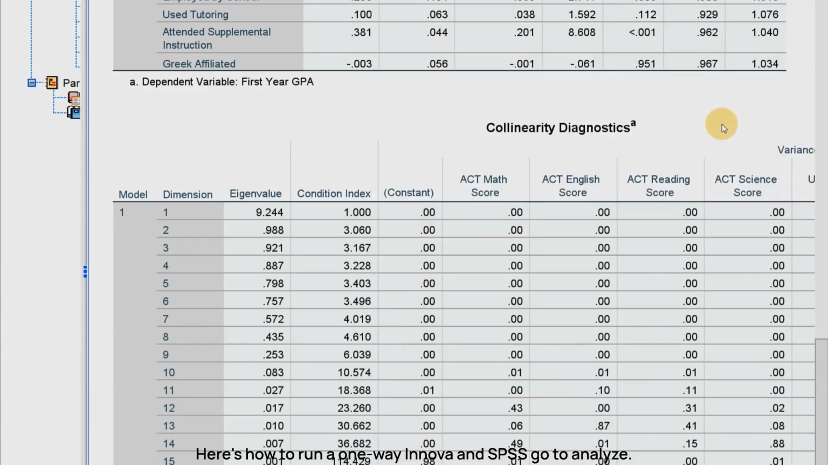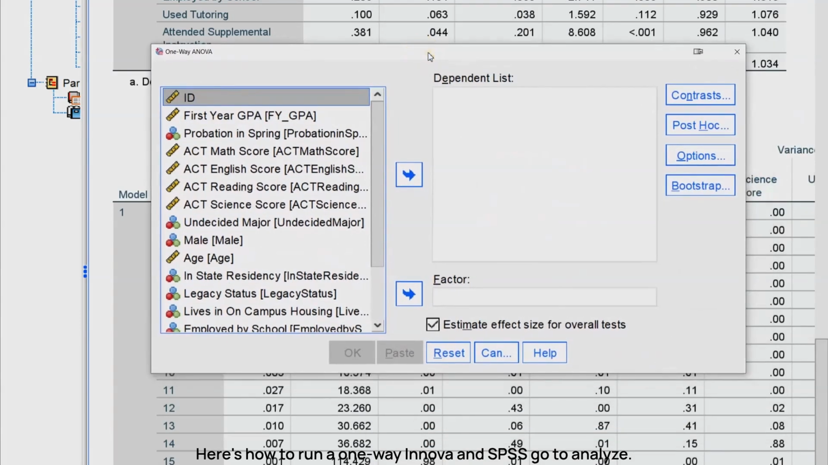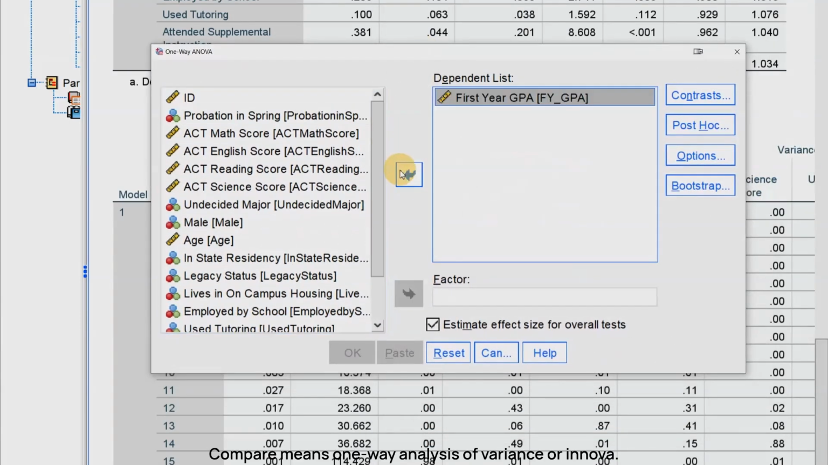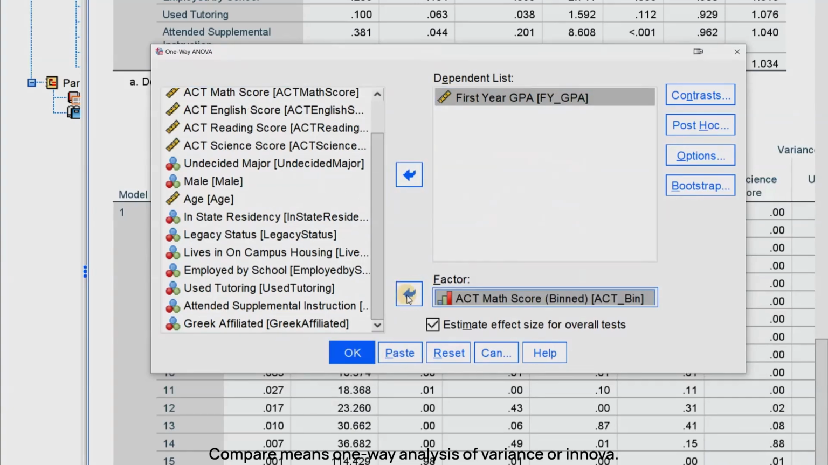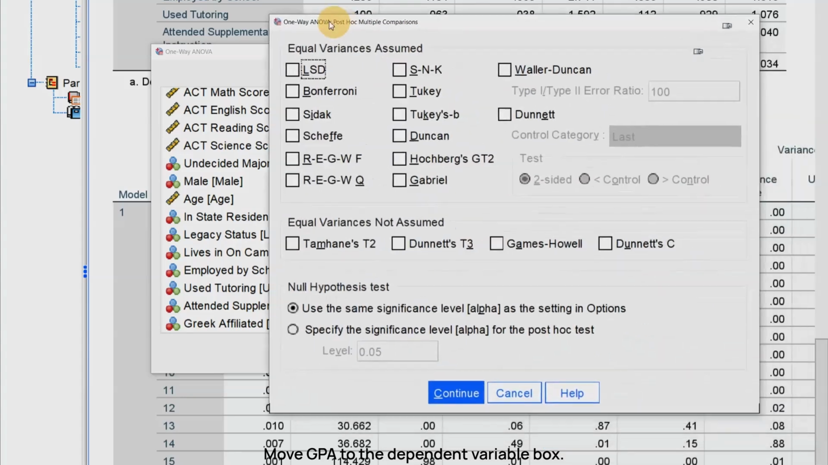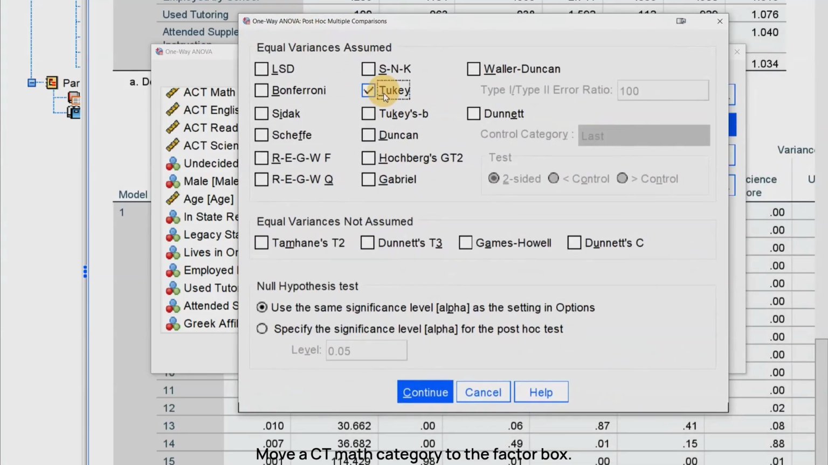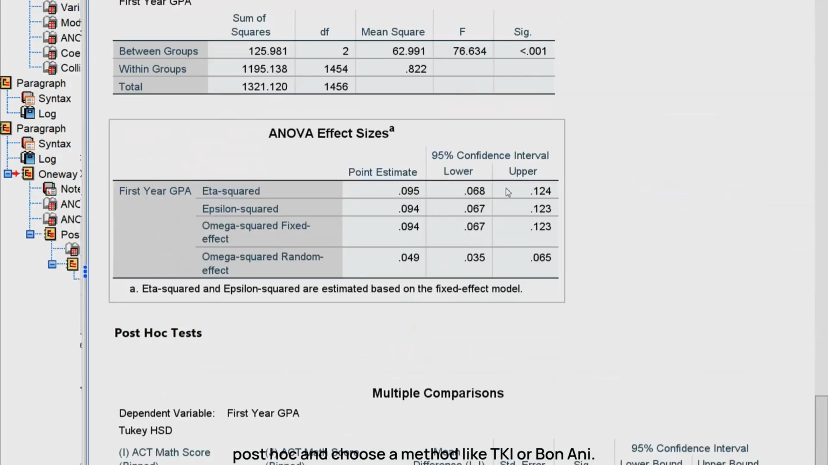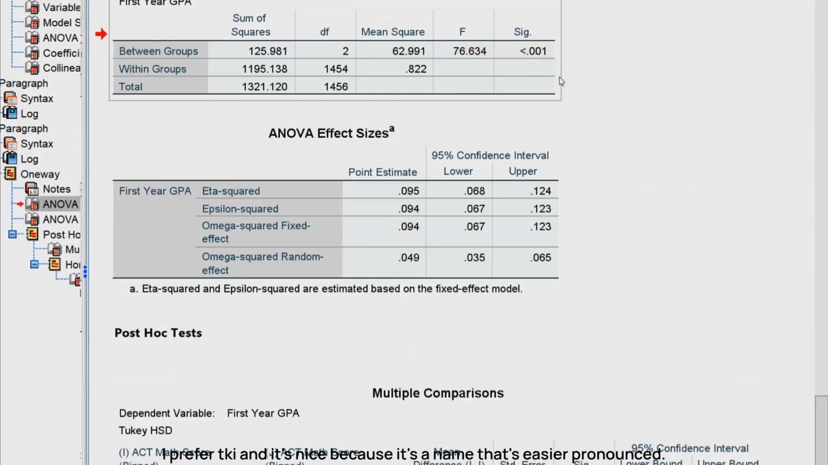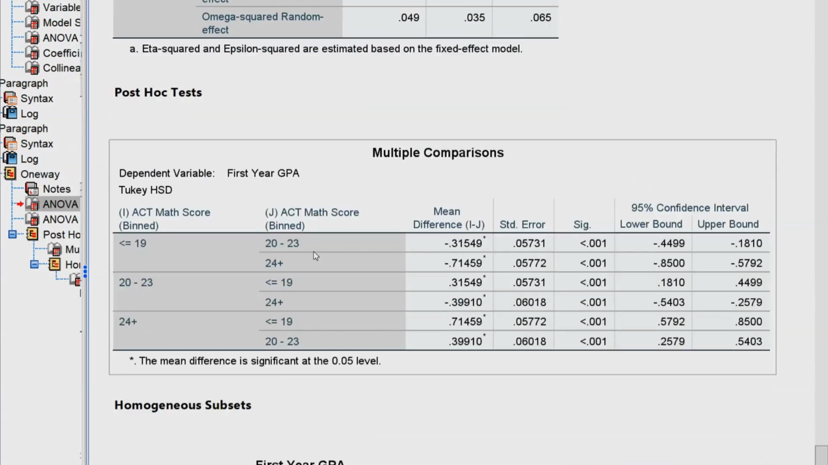Here's how to run a one-way ANOVA in SPSS. Go to Analyze, Compare Means, One-Way Analysis of Variance, or ANOVA. Move GPA to the dependent variable box. Move ACT math category to the factor box. If you want to know which specific groups differ, click Post Hoc and choose a method like Tukey or Bonferroni. I prefer Tukey, and it's nice because it's a name that's easier to pronounce. Click OK.